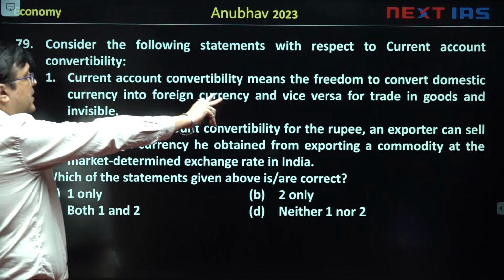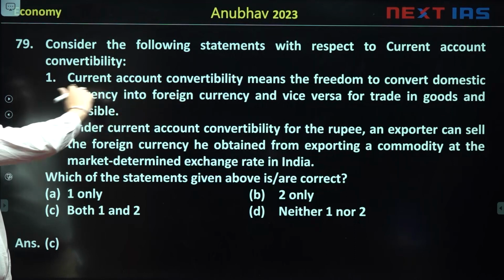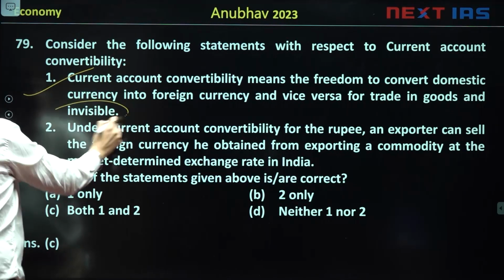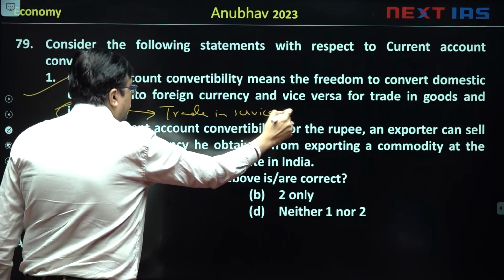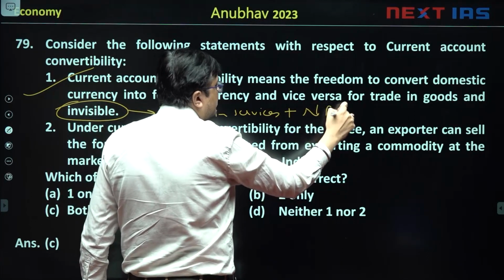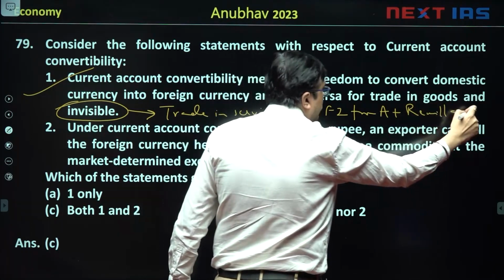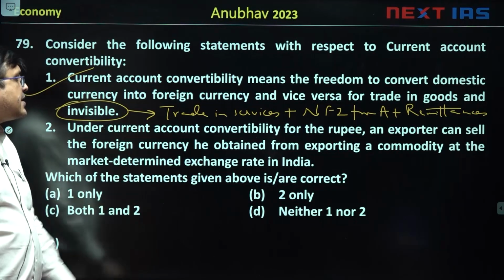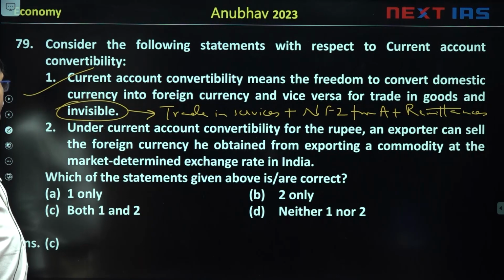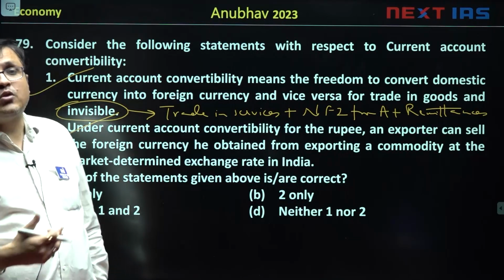So current account convertibility means freedom to convert say rupee into dollar and dollar into rupee for trade in goods and invisibles. Invisible का मतलब होता है trade in services, net factor income from abroad and remittances from abroad. ये सारे current account के component होते हैं, तो ये हैं invisibles. And then under current account convertibility for the rupee, an exporter can sell foreign currency from exporting a commodity at market determined exchange rate in India. True again. It is full current account convertibility.